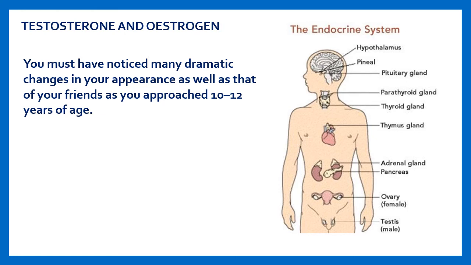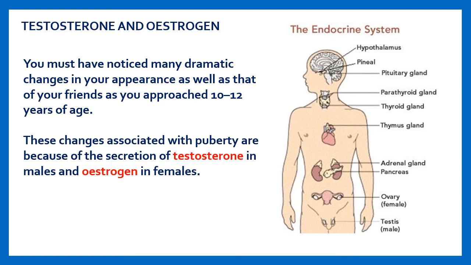Testosterone and estrogen are the hormones that are released in our body at the time of puberty. Both the hormones are associated with puberty only. When these hormones start releasing in your body, you feel some changes in your body. Body structure changes and, for example, your voice changes. In boys, the voice will become harder and stronger, while in female members, the voice will become softer. Testosterone is found in male members while estrogen is found in female members.